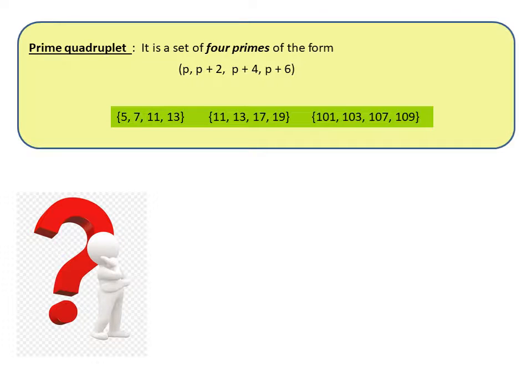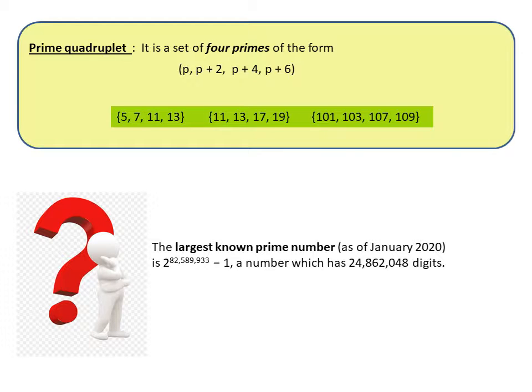But have you ever thought about the largest prime number? Because numbers go till infinity, prime numbers also go till infinity. But within the limitations of our computers, the largest known prime number till January 2020 is 2 to the power 82589933 minus 1. It has 24,862,048 digits. So we cannot write this number here. Such a big, such a large number. So it's the beauty of prime numbers.